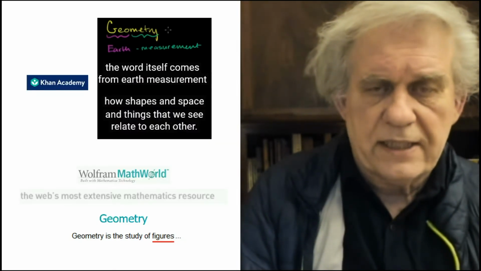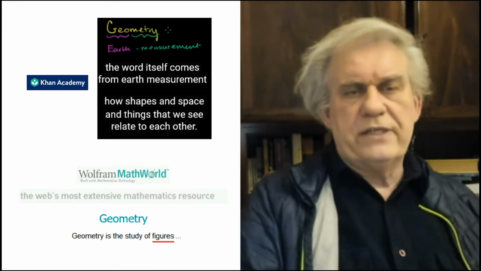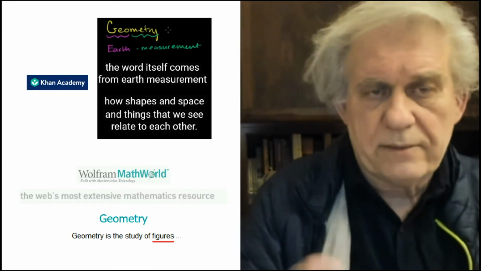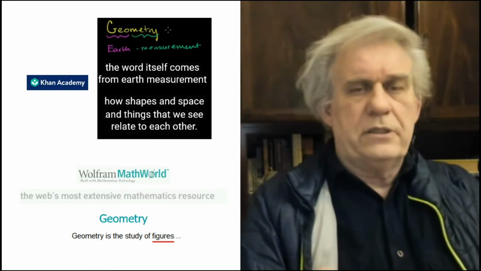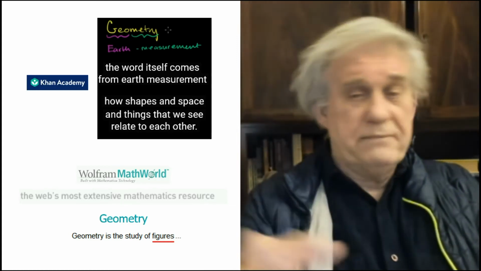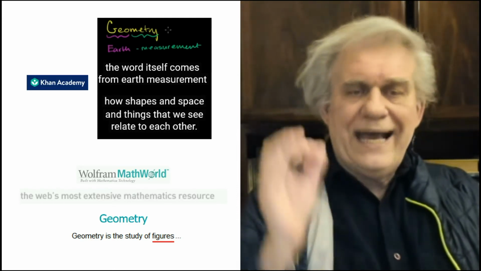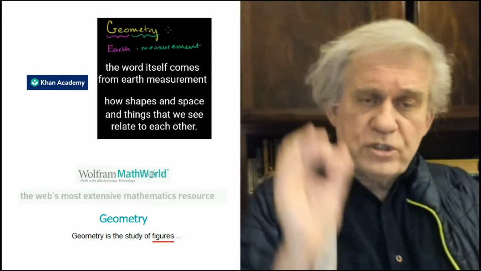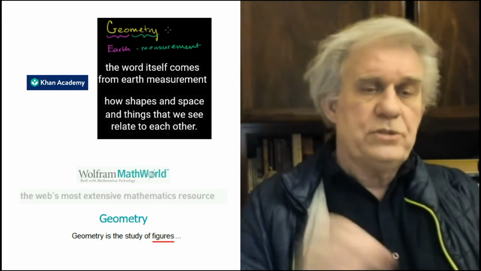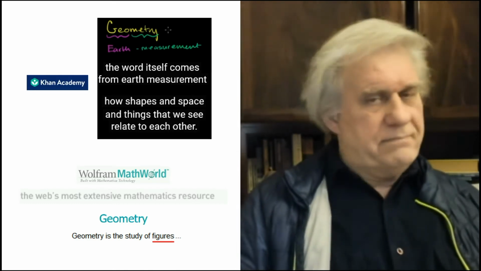Here we have more prominent sites that you may have heard of. One is Khan Academy, and they teach geometry, math, all kinds of stuff on the internet. The word geometry comes from earth measurement. Geo, earth, metry, measurement. The word itself comes from earth measurement. What does it study? How shapes and space and things that we see relate to each other. What does geometry deal with? Shapes.